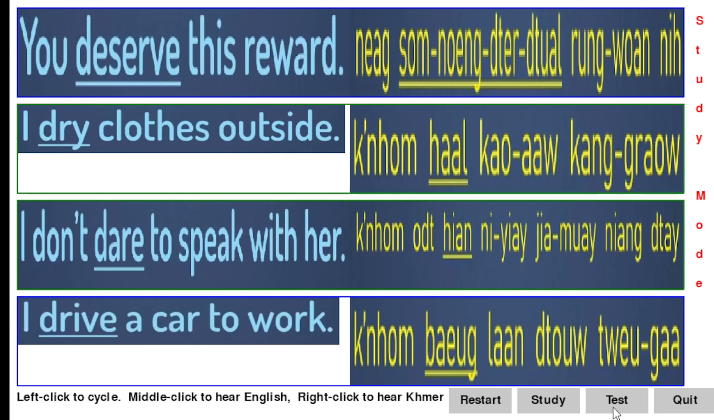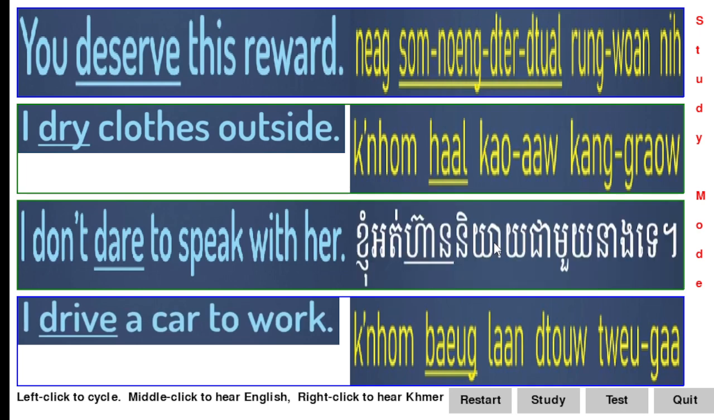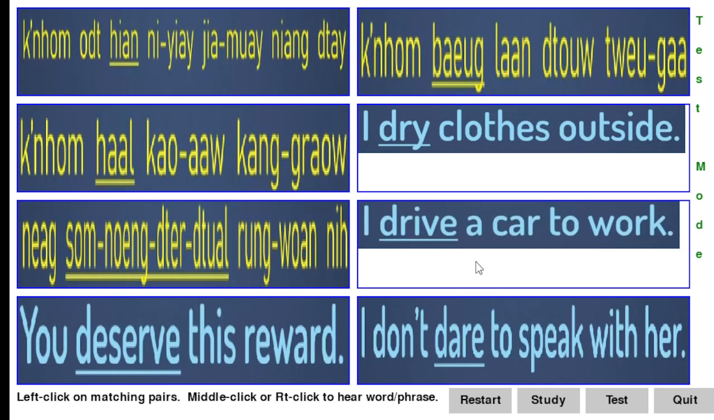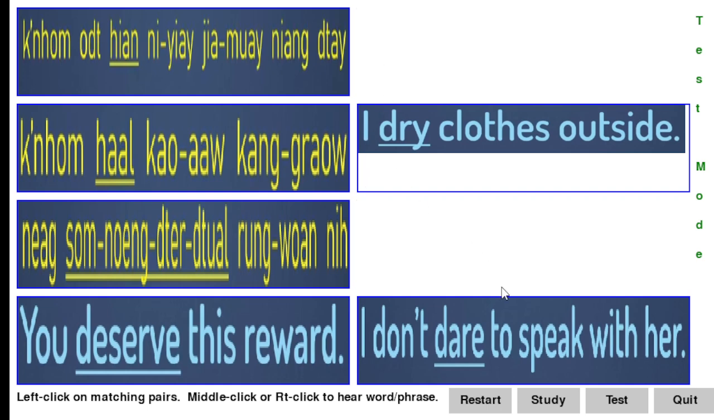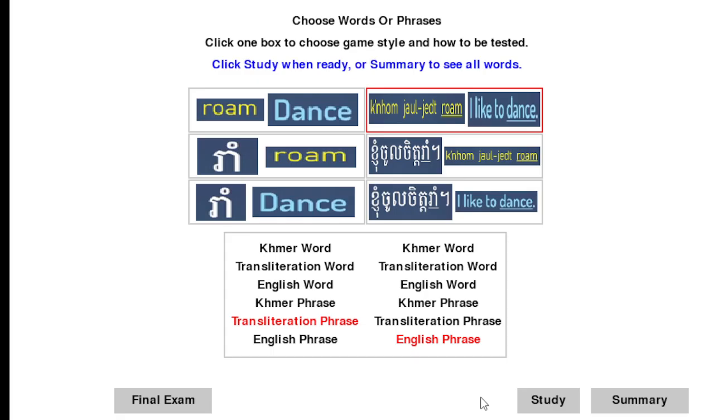Click test to take the test. Again, you could cycle through here if you want to see all the formats. And then you match up the phrases with them. If you right click, you can hear the Khmer. That's a way to get a clue on the matching. And that's how you match the phrases.